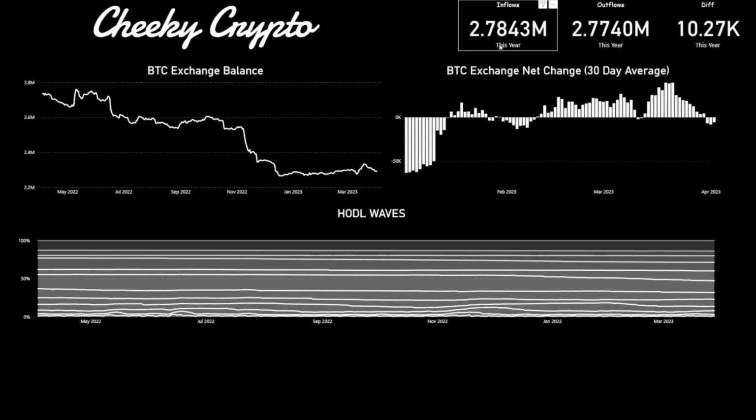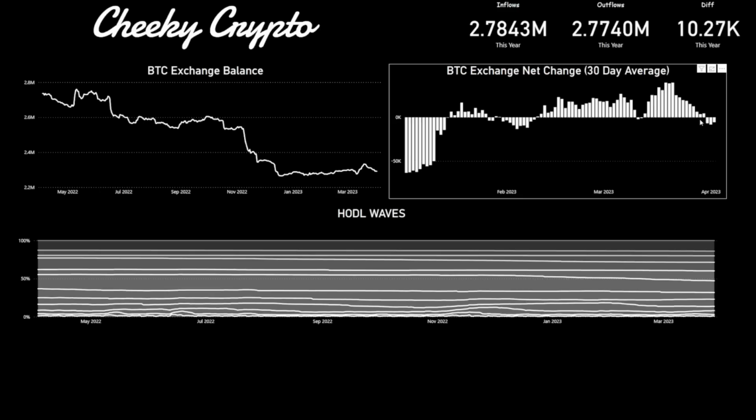Okay, let's just start things off. Top right-hand corner, we have the inflows of Bitcoin going onto the exchanges since the 1st of January 2023. We have the Bitcoin coming off the exchanges since the 1st of January 2023, and then we have the difference that is left on the exchanges after all inflows and outflows are taken into consideration, and that is 10,000 Bitcoin on the exchanges. So 2.7843 million goes on, 2.7740 million goes off, leaving 10.27 thousand on the exchange.